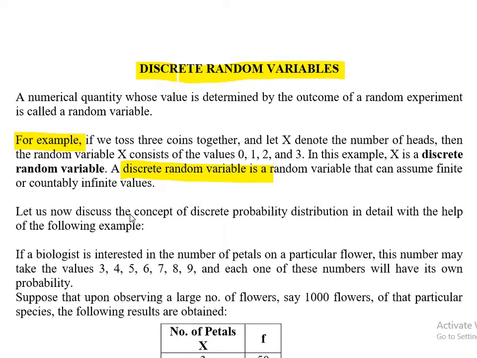So let's now discuss the concept of discrete probability distribution. If I write down the outcomes or the values of a random variable x, for example, in the above example we have the values 0, 1, 2, 3, right?